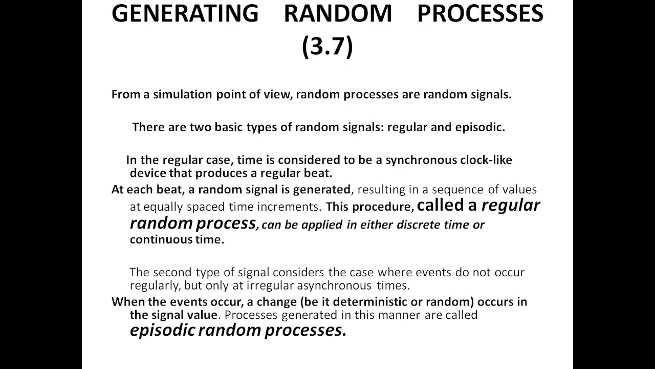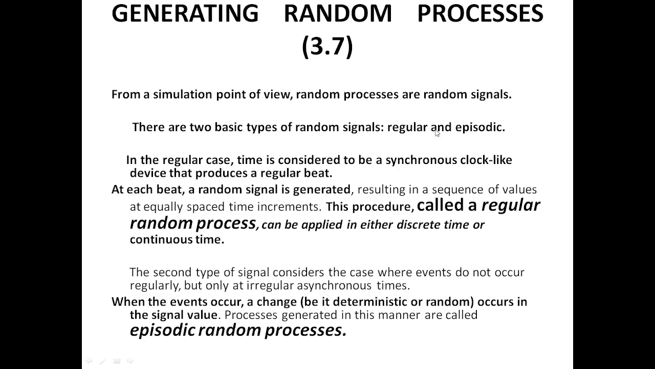Okay, so why generate random processes? Because real life systems are random. Now from a simulation point of view, random processes are random signals. So alternatively we will be pronouncing it as a random process or random signal. There are two types of random signals: one is the regular random signal and another is the episodic random signal.